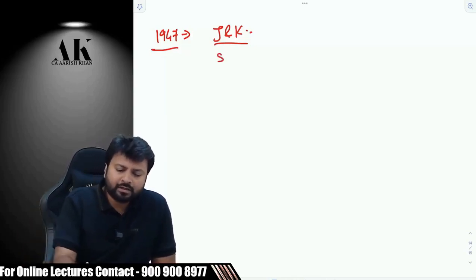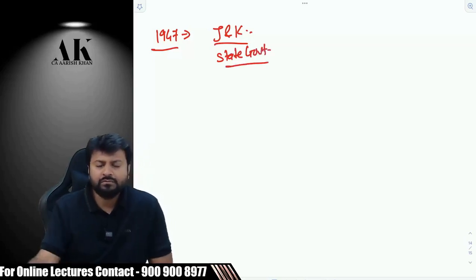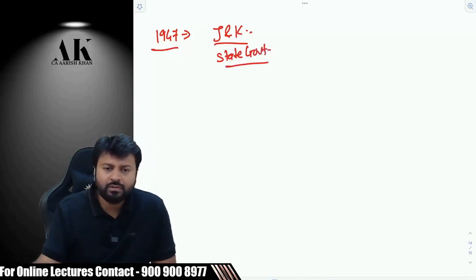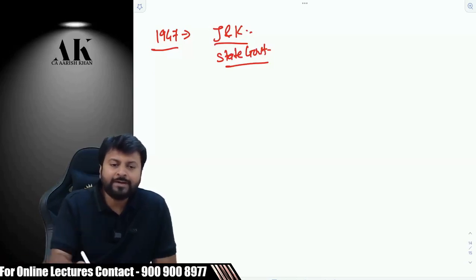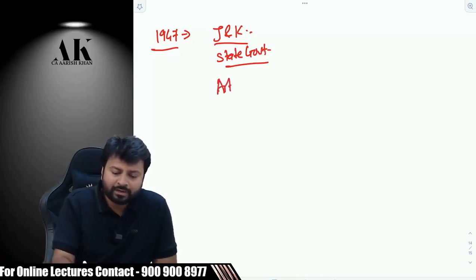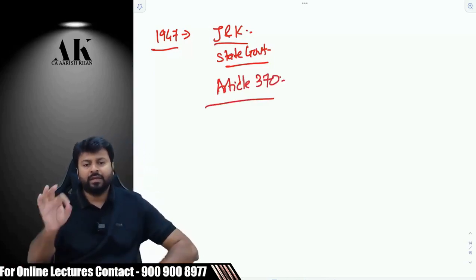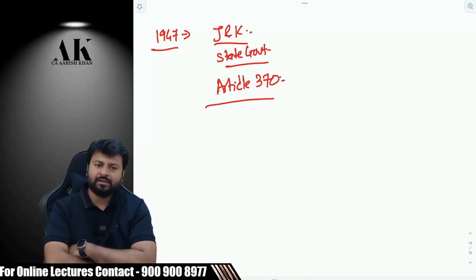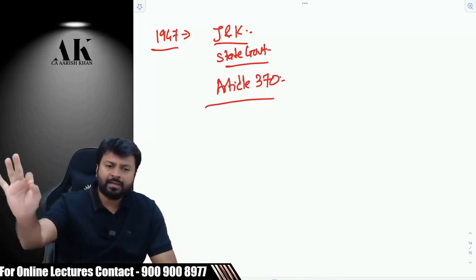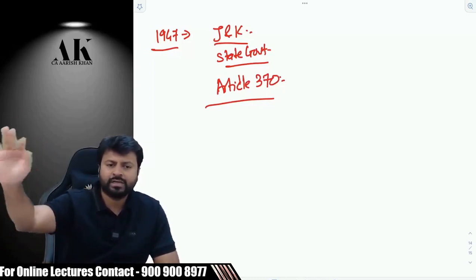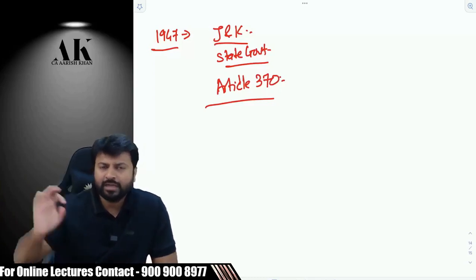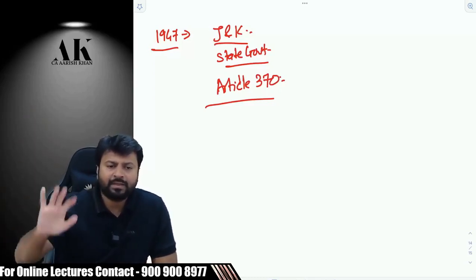So the J&K state government said, how can we believe you? We cannot believe you. You are a politician ultimately. You are giving an oral assurance and then you will back out from that assurance. So the Indian government said, don't worry, we will put an article for you. Article 370 in the Constitution of India, and we will say that no law will be made applicable in J&K except with the approval of J&K government. Without the approval of J&K government, it cannot be made applicable.